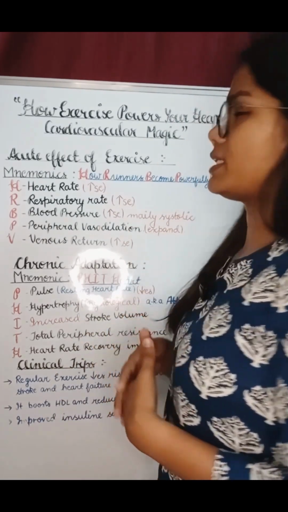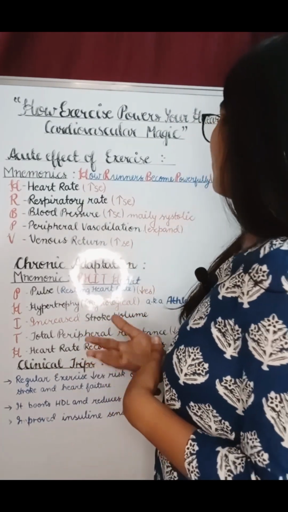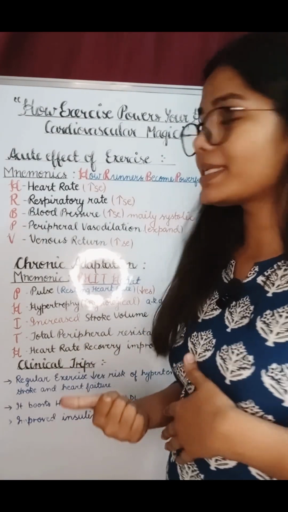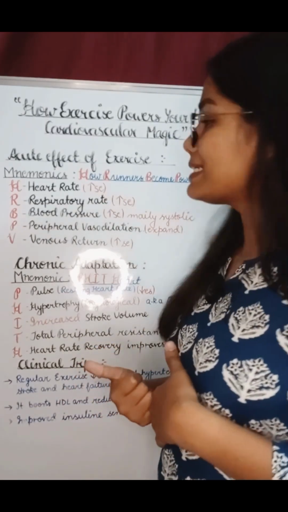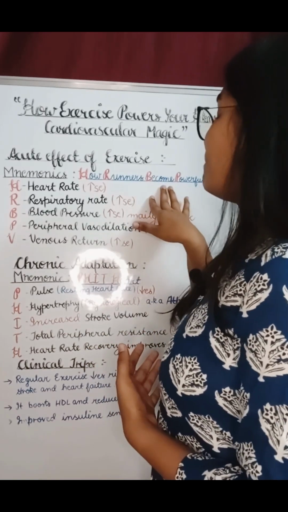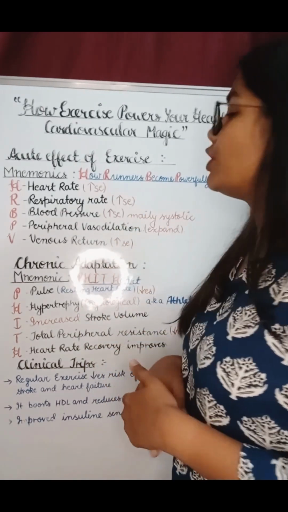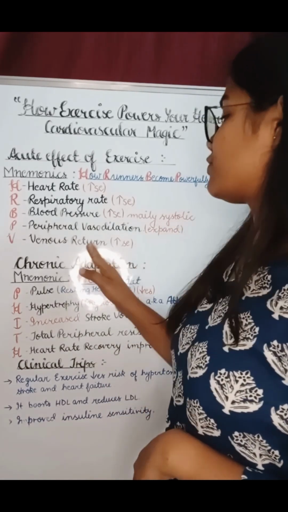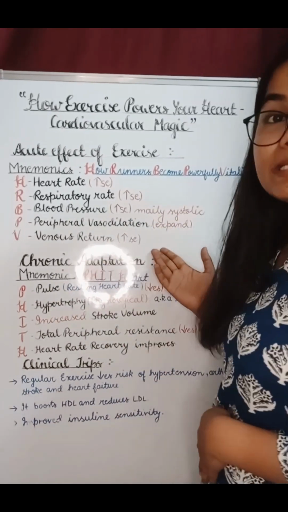So here we have a mnemonic. The mnemonic is "How Runners Become Powerfully Vitalized", in which H stands for heart rate, R stands for respiratory rate, B stands for blood pressure, P stands for peripheral vasodilation, and V stands for venous return. What happened to these components?